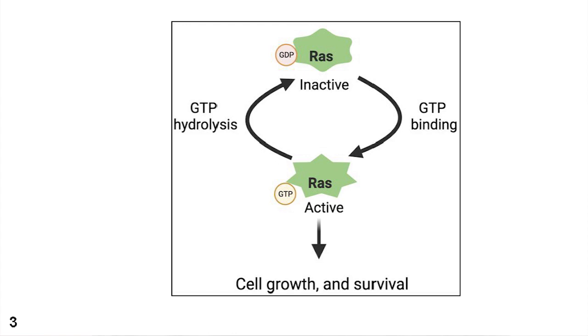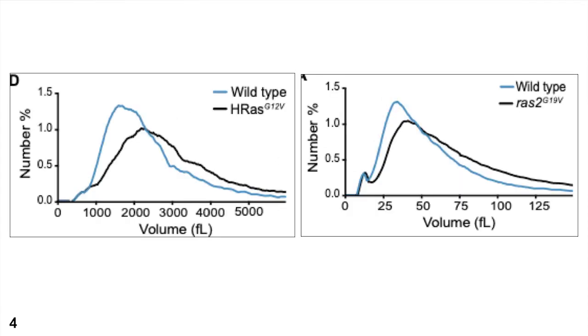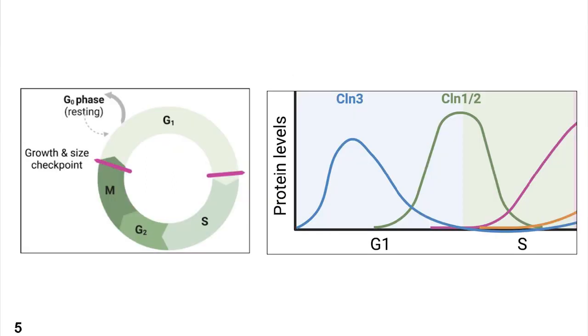So to begin my investigations, I first sought to determine if hyperactive RAS signaling modulates cell size. And to do this, I directly measured cell size using a Coulter counter. What I found is that hyperactive RAS increases cell size in both mammalian cells on the left and in budding yeast, the panel on the right.